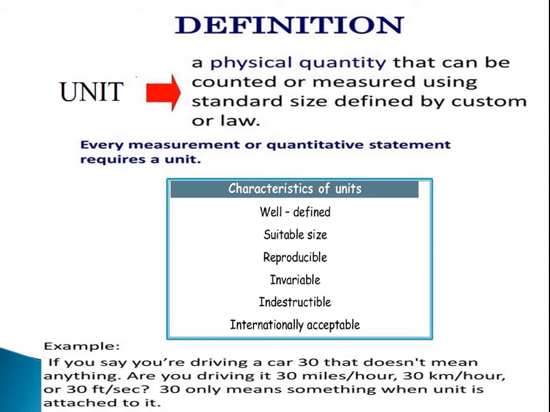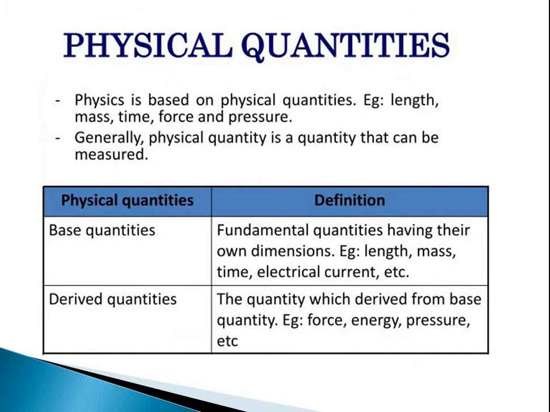For example, if I say that I am driving a car with 30. What is 30? What do you want to express? Whether it is 30 km per hour, 30 miles per hour, or 30 meters per second. Only 30 doesn't have any meaning. If you provide the appropriate unit to it, then only can it express the quantity. That is why units play an important role for measurement.